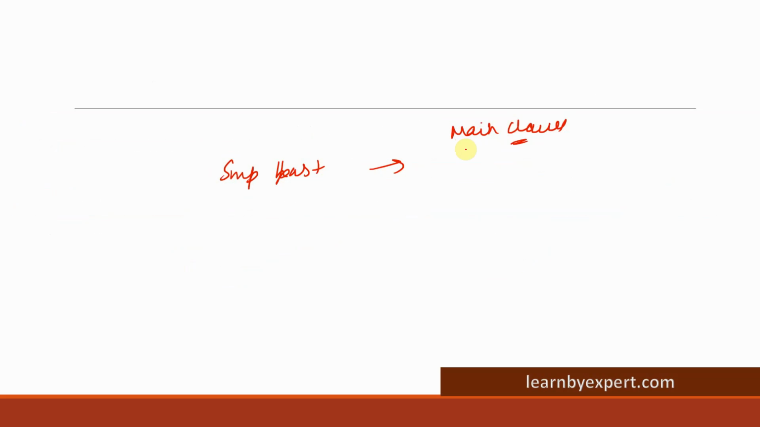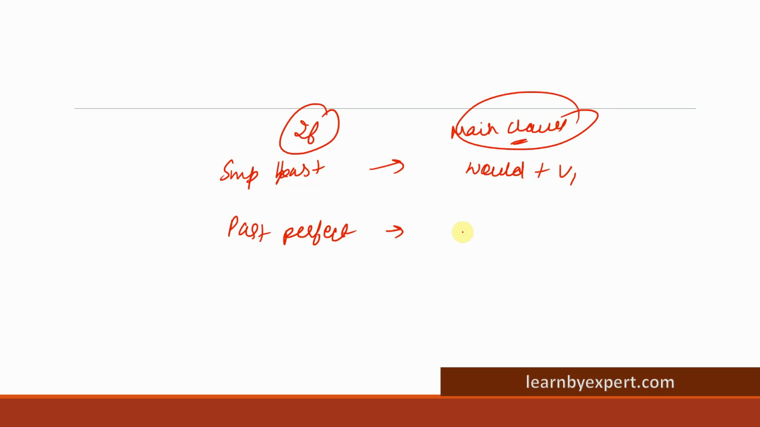I'm giving you another way of remembering things. Would plus verb first form. If you use past perfect, second part will always have would plus have plus verb third form. Clear?